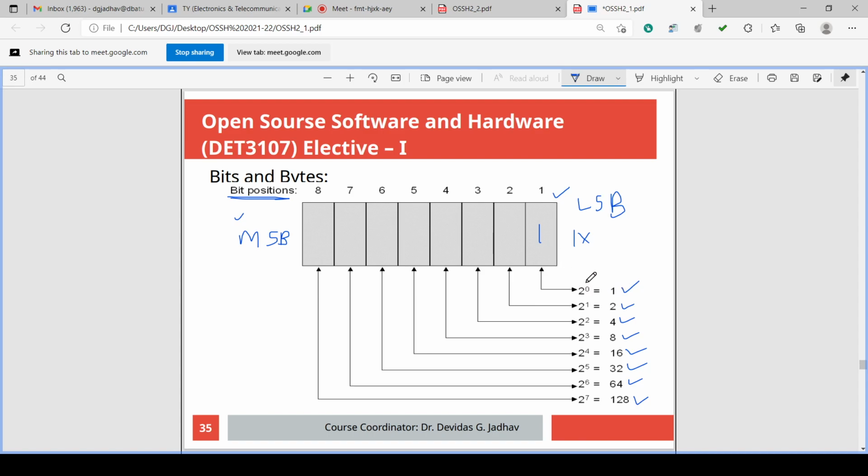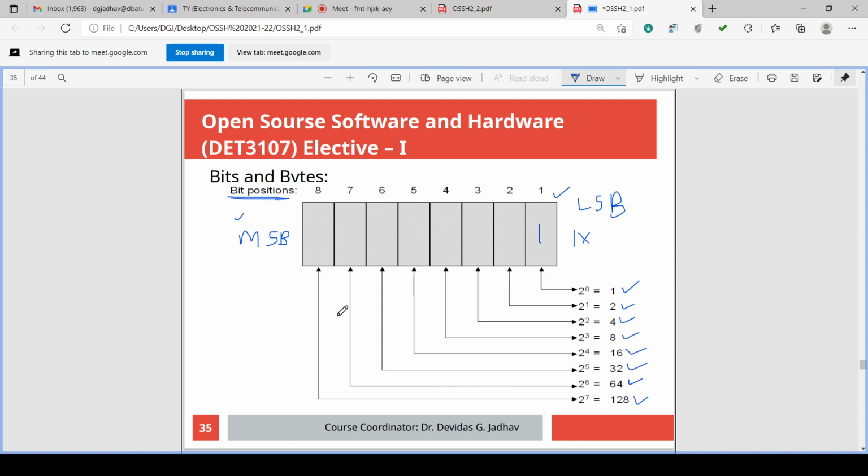The weight for first position is 1, weight for second position is 2, weight for third position is 4, weight for fourth position is 8, weight for fifth position is 16, weight or coefficient for sixth position is 32, for seventh position is 64, and coefficient for 8th position is 128.